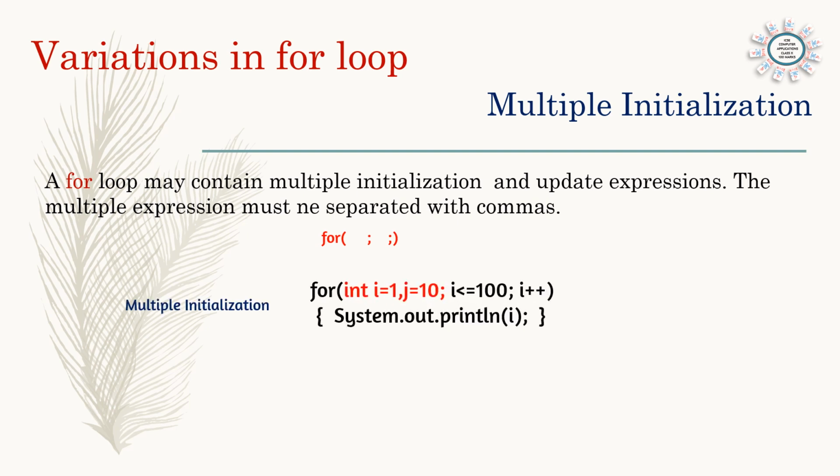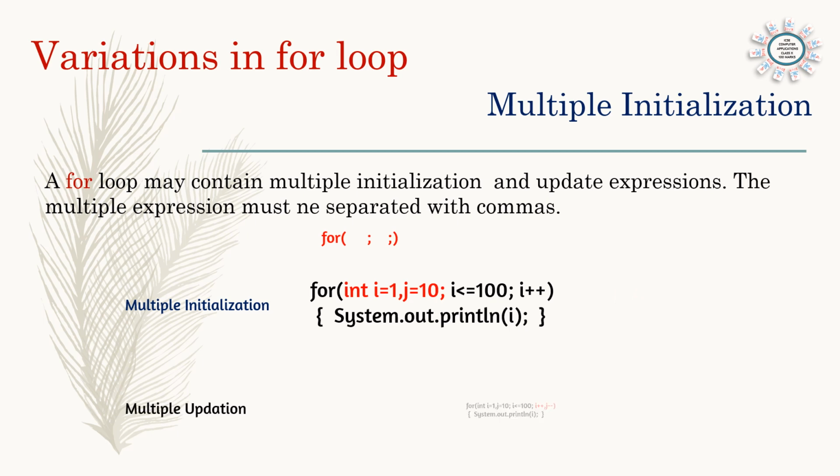So here we can say multiple initialization. Before the first semicolon we have more than one variable initialized. That means int i = 1, comma, j = 10. So two values are initialized, and like this multiple initialization can be done. Keep in mind only two semicolons inside the for loop: first part for initialization, second part for condition, and last part for updation. So in the first part, more than one initialization can be there, separated by commas.